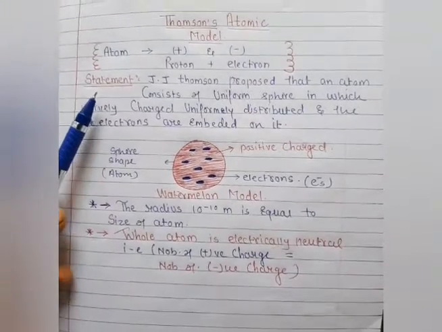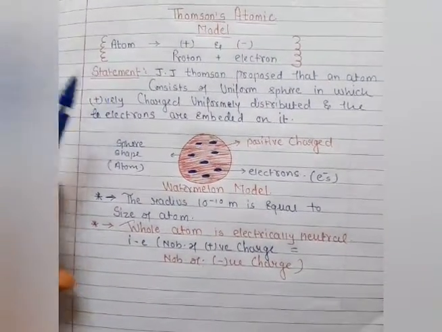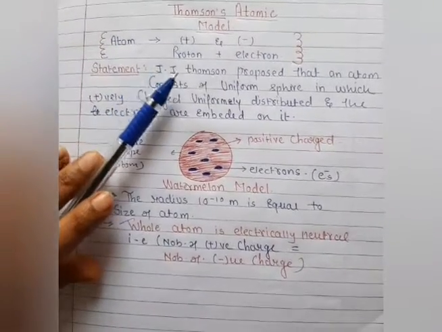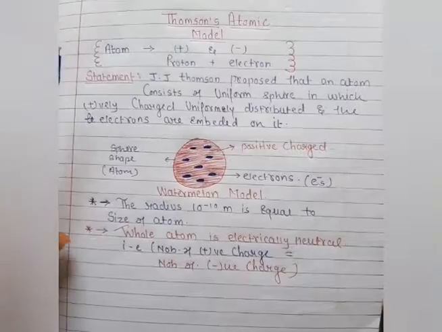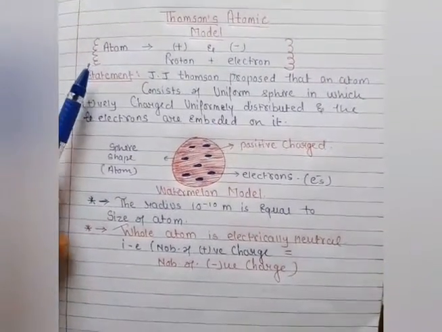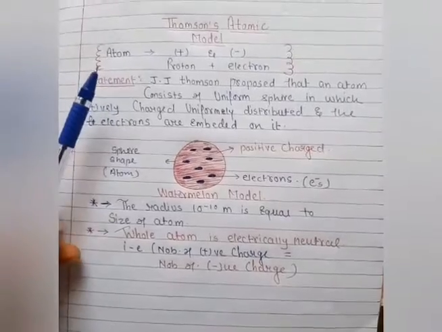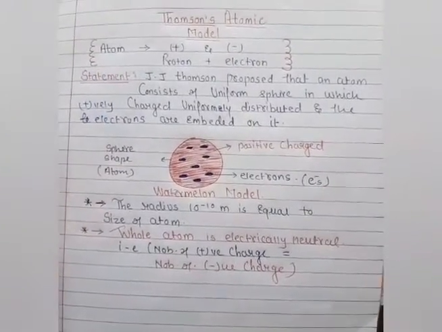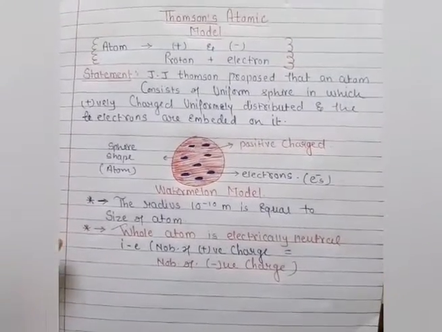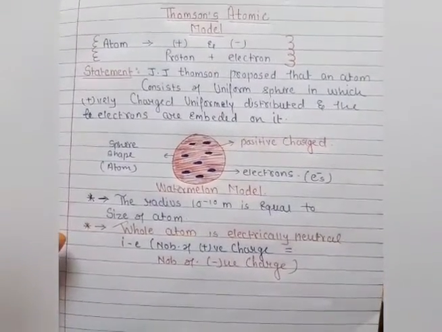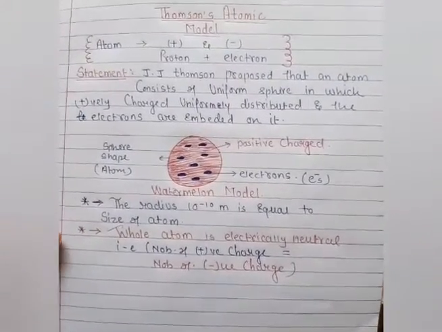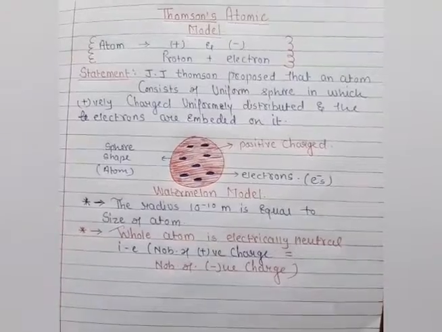So according to Thomson, as you know very well students, the atom consists of positive charge, that is protons, and electrons. This assumption was taken by different scientists, as you know from the introduction. J.J. Thomson proposed that an atom consists of a uniform sphere in which the positively charged particles are uniformly distributed and the electrons are embedded in it.